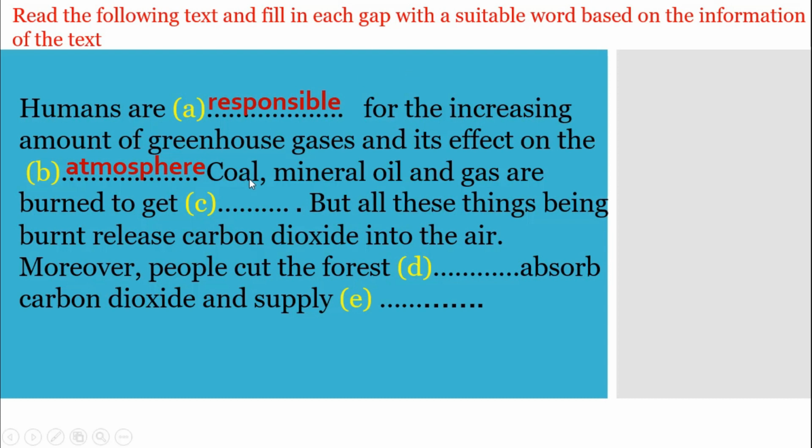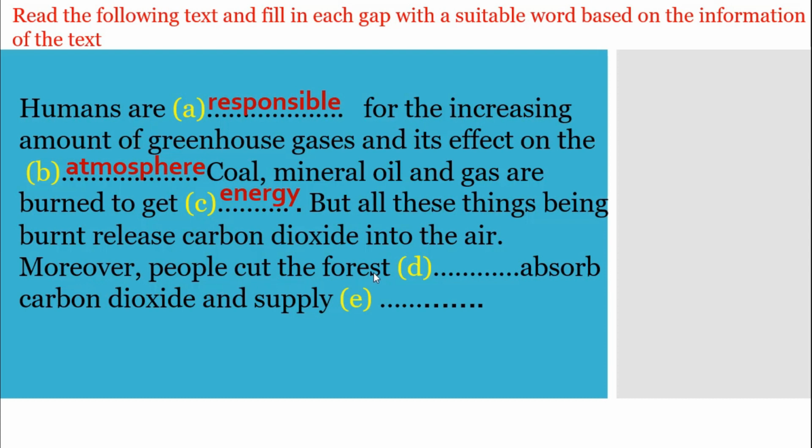After that, coal, mineral oil and gas are burned to get dash. So, dear students, from the text you have got the idea, and the appropriate word will be energy. But all these things being burnt release carbon dioxide into the air. Moreover, people cut the forest dash absorb carbon dioxide. So, dear students, first of all, you have to understand the meaning of this sentence.